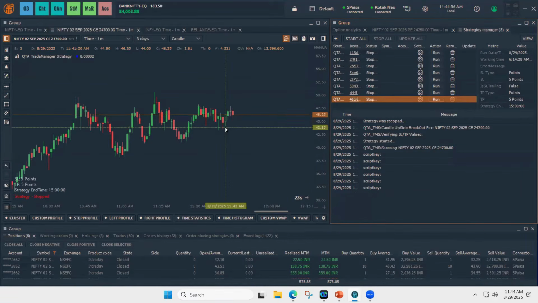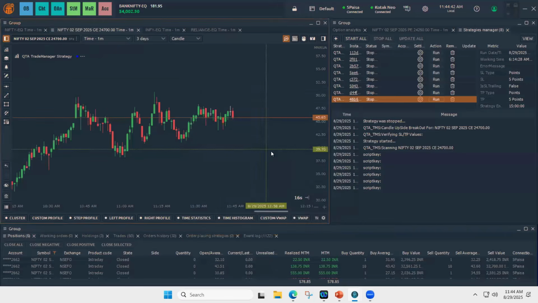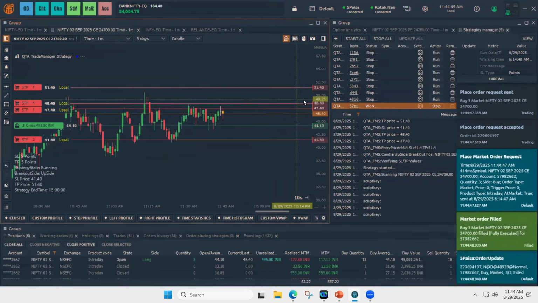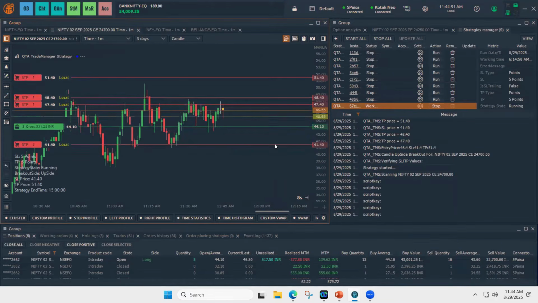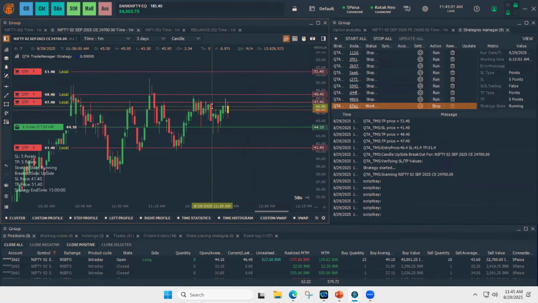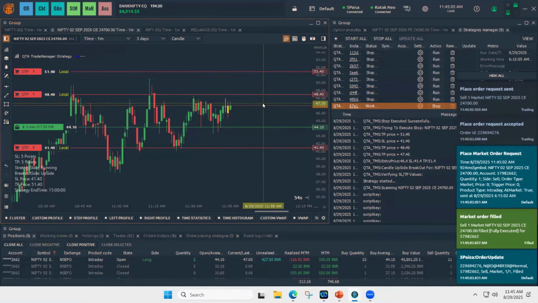So let me reduce this to 3. Yeah. So now you can see the SL is placed at this point as per the setting, and we could see multiple take profits, partial take profits, and already one take profit got executed.